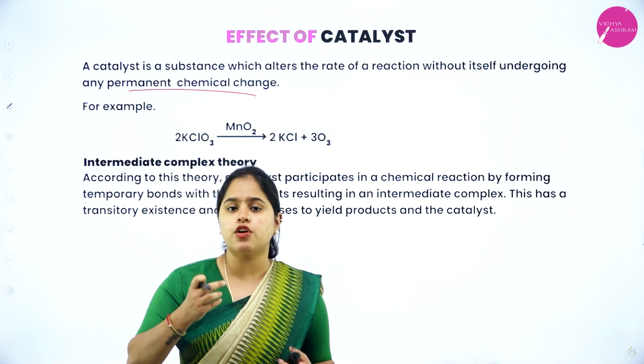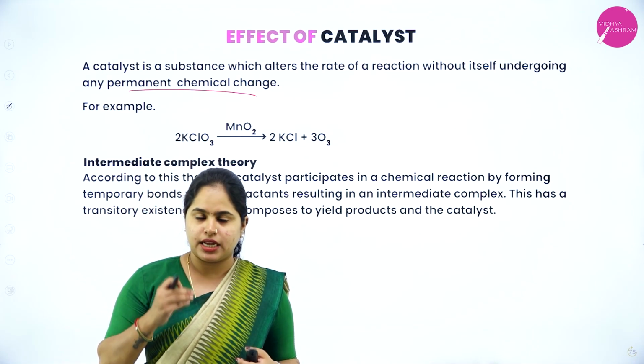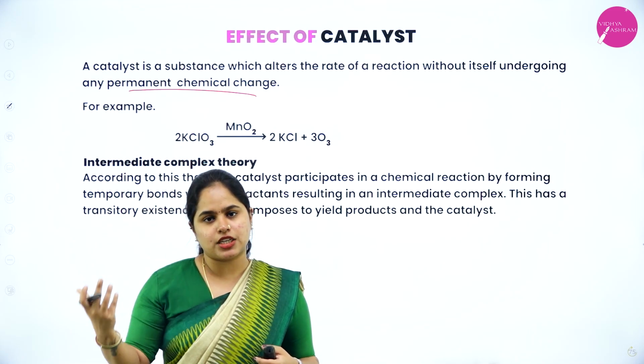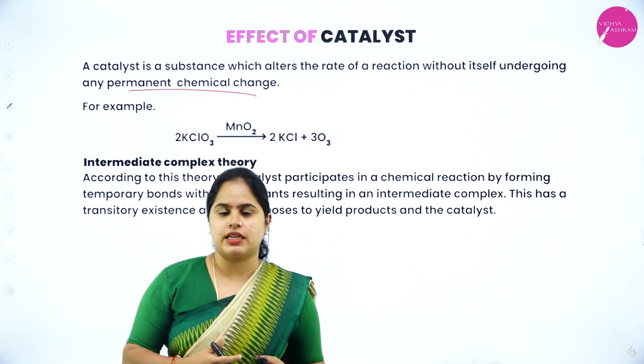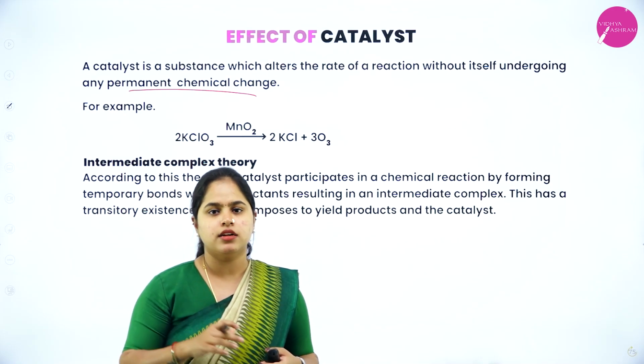But the speciality of this catalyst is that it does not take part in the chemical reaction. That means it just alters the rate of the reaction. Once the reaction is completed, along with the products, you will be obtaining the catalyst as well. That is, it does not undergo any chemical change in the reaction.